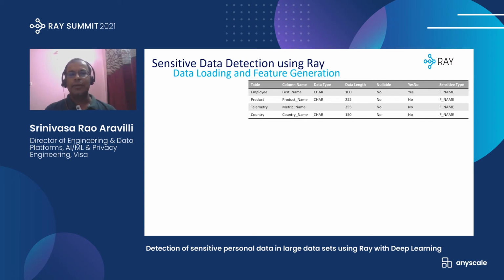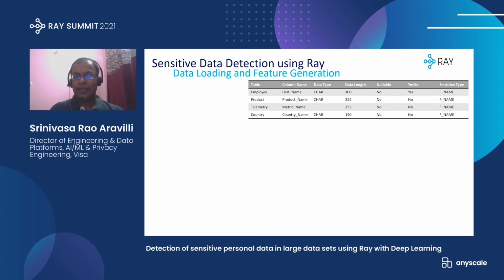In our example, there are 4 tables: employee, product, telemetry, and country, and each table has its own column names and data types, the character data type or boolean or whatever the data type, and each data length, and whether a particular field is nullable or not, and whether a particular attribute is sensitive, yes or no. And then what is the sensitive type, whether it is first name, last name, social security number, credit card number, or gender, and so on and so forth.